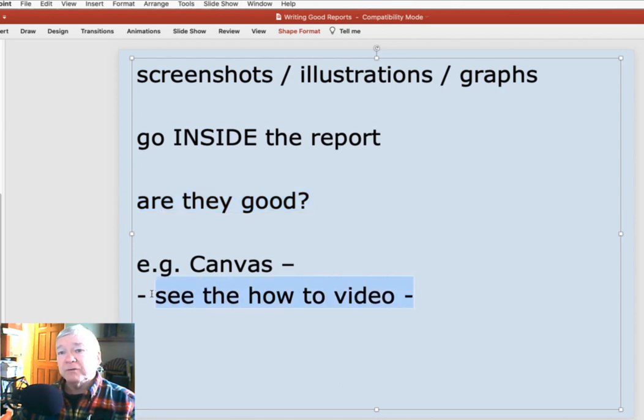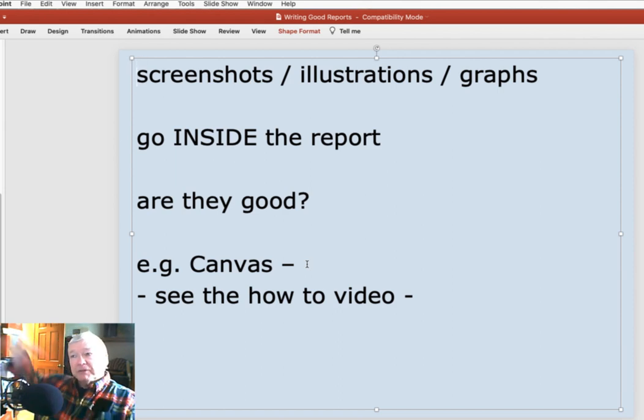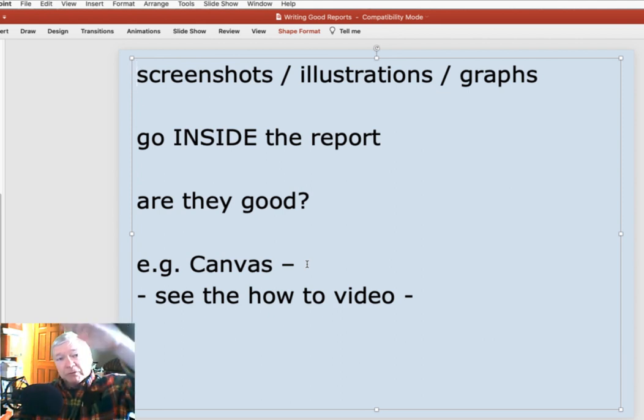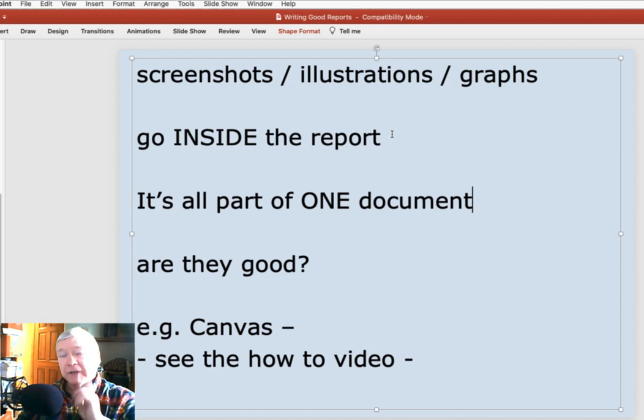So see the how-to video on taking good screenshots and then putting them inside the report. It can be very confusing and certainly isn't going to be good for your reader if you have a bunch of pictures out here somewhere and then here's your report. Your result number 1, figure number 1, which illustrates this. Then my discussion in reference to illustration 1, blah, blah, blah, illustration 2. It's all there in one document. One document there in your submission.